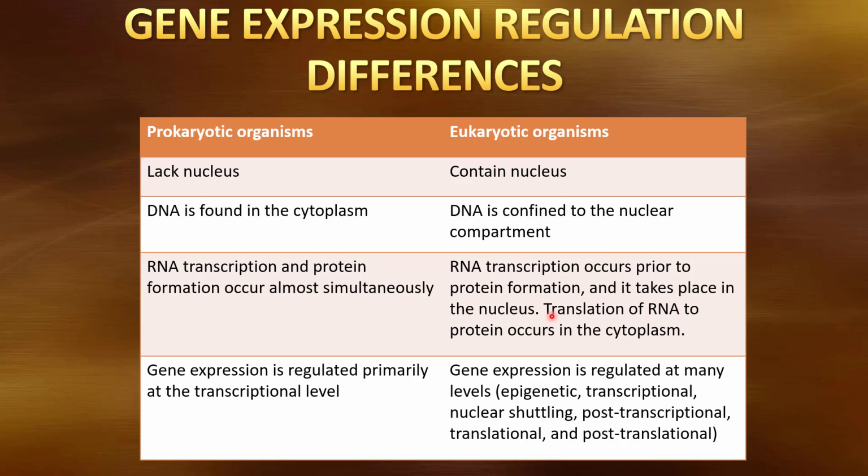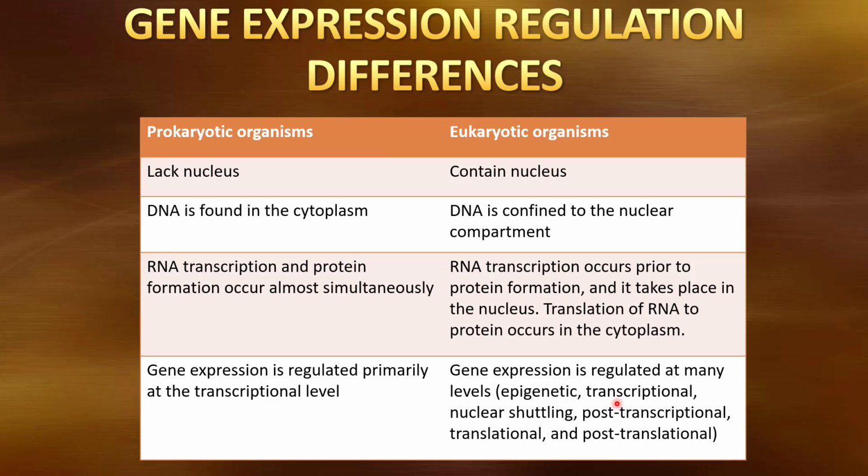Also remember the packaging of the DNA is different. Because of the way that DNA is packaged in eukaryotic organisms, we have a control point there. We can give it access to the chromosome or not based on how it's wound around histones. We also can regulate transcription like we do in prokaryotic cells. We can regulate the modification after transcription. Remember, we're going to take our transcript, our pre-messenger RNA, and we're going to modify it, add a cap, add a tail, splice it, and that gives us a point of control.